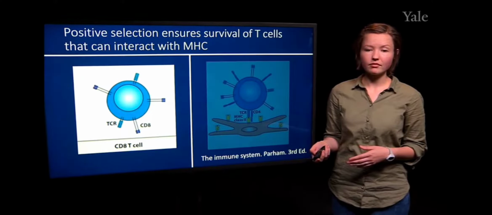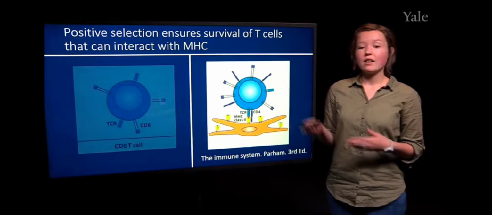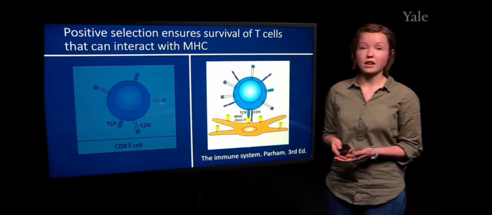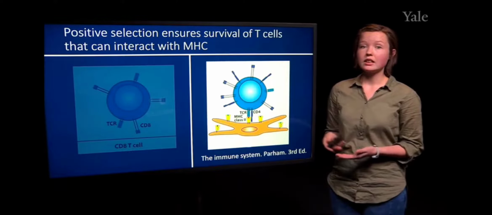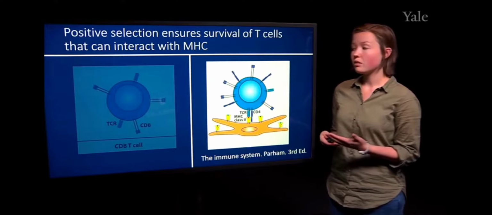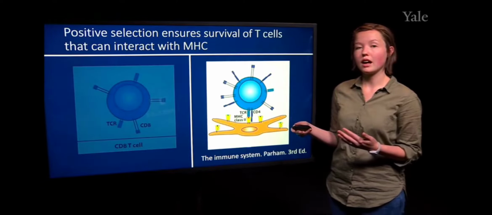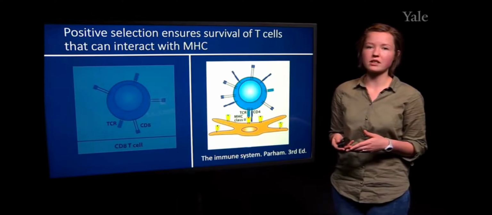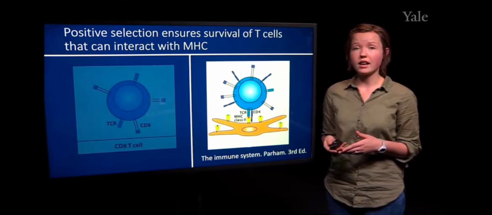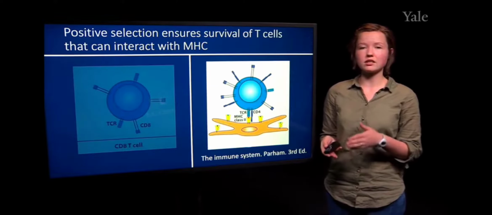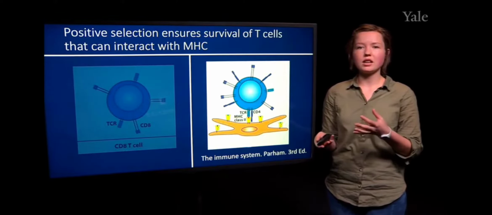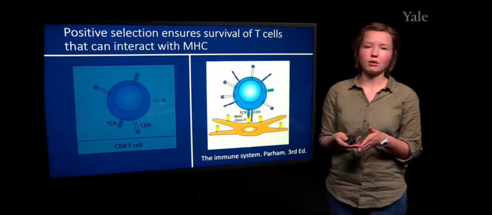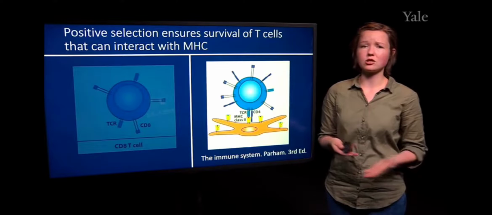Conversely, if we have a T cell receptor that is able to interact with MHC class 2, then because of this interaction, the T cell receptor will tell the T cell to start expressing only CD4 and not CD8. So this is how you can distinguish between what type of alpha beta T cell you will become and how we move from the double positive stage to the single positive stage.